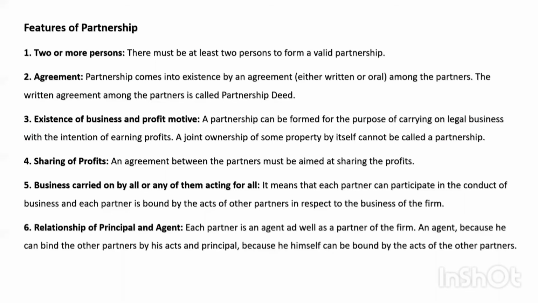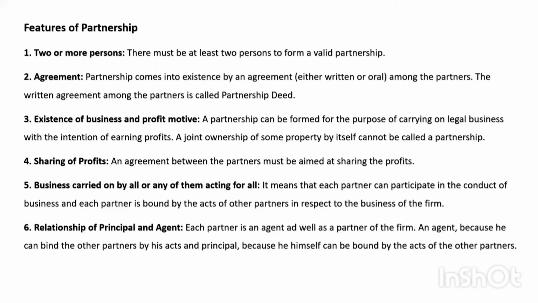That is also known as relation of principal and agent. Each partner is an agent as well as a partner of the firm. An agent because he can bind the other partner by his act, and principal because he himself can be bound by the act of the other partner.